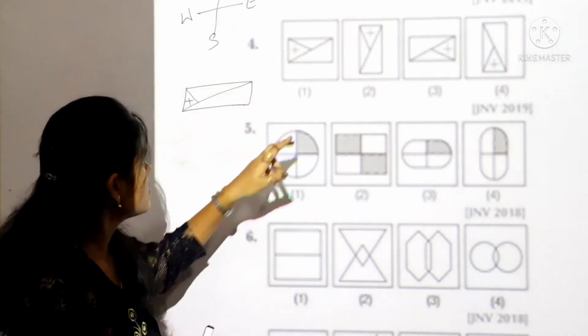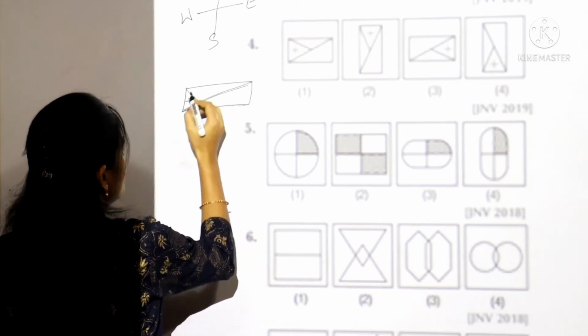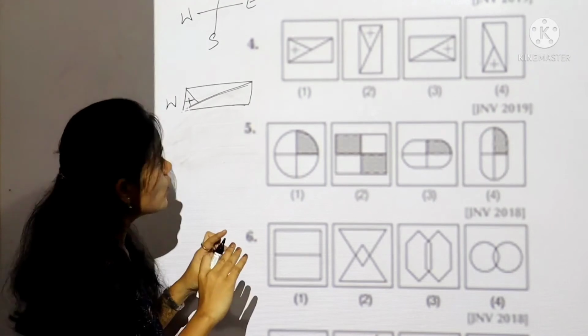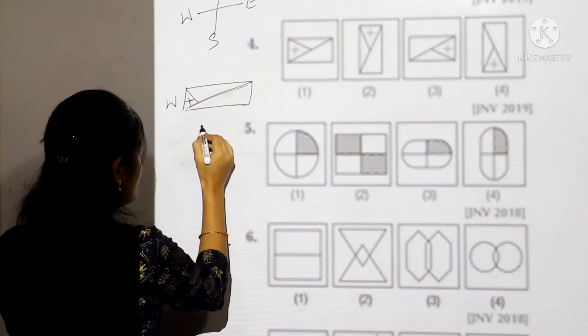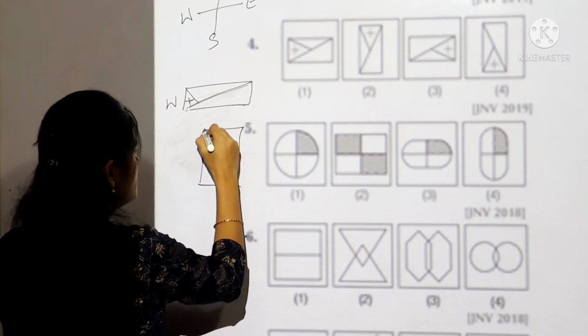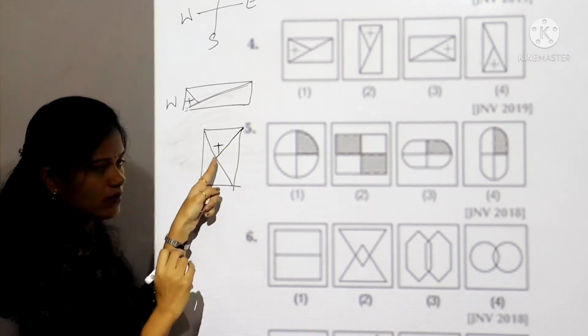Let's take this box. See, this diagonal line, now plus sign, which is towards west side now. Now I am rotating towards north side. When I rotate this figure towards north, my figure will appear like this. This diagonal will come first, next this slanting line, next plus sign here.